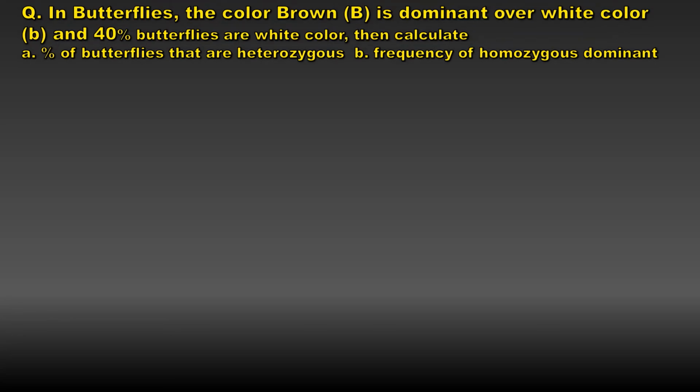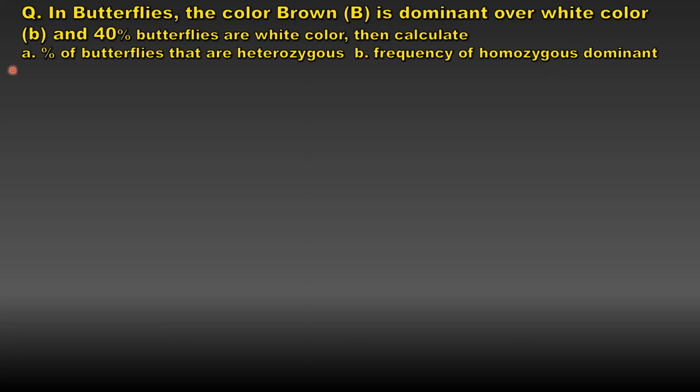Now let us take one more example. In butterflies, the color brown is dominant over white color, and suppose 40% of butterflies are white in color, then calculate the percentage of butterflies that are heterozygous and frequency of homozygous dominant individuals.